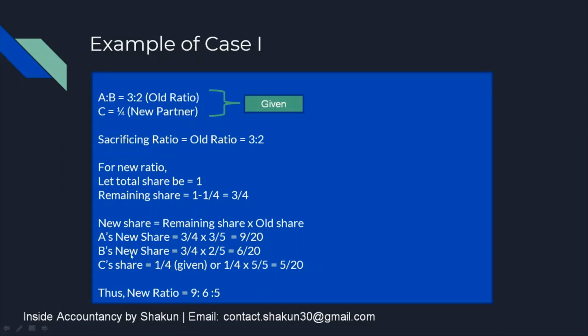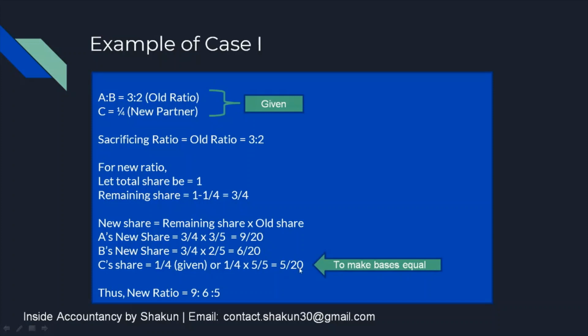Similarly for B, the remaining share 3/4 multiplied by his old share, that is 2/5, gives us 6/20. Now C's share was given to us in the question as 1/4. That was given, but we need to make the bases equal in order to calculate the ratio. So just to make the bases equal, I have multiplied it by 5/5. 5/5 is actually 1 only, but after I multiply it by 5/5, the resultant figure is 5/20.